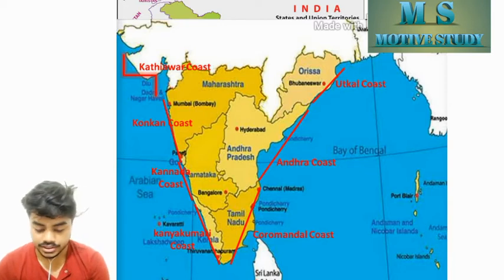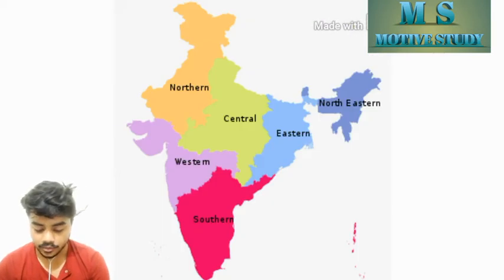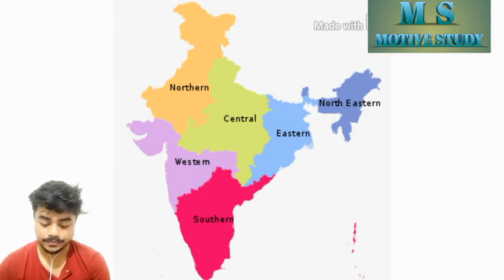Now India is divided basically into 5 parts: northeast, that is Assam, Arunachal Pradesh; northern, that is Jammu Kashmir, Punjab; central, UP, MP; western, Gujarat, Maharashtra; and southern, Kerala, Tamil Nadu, Andhra Pradesh. Okay.